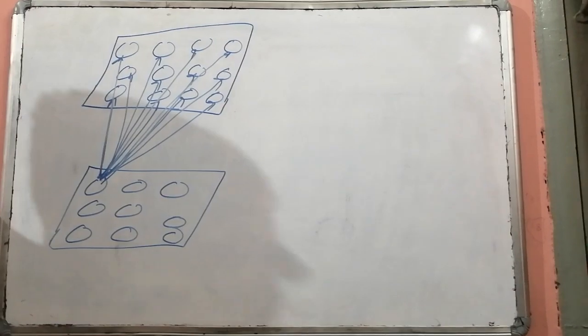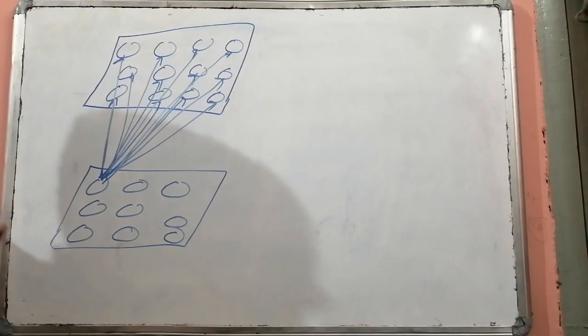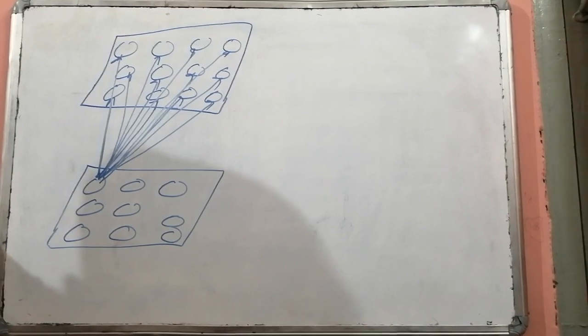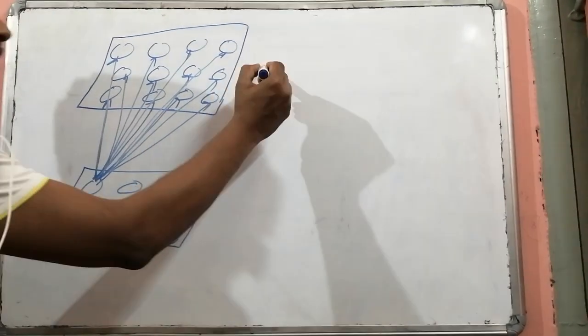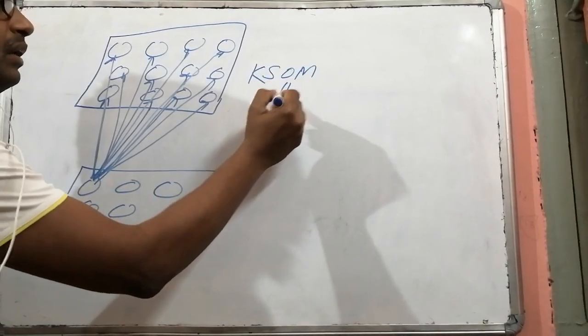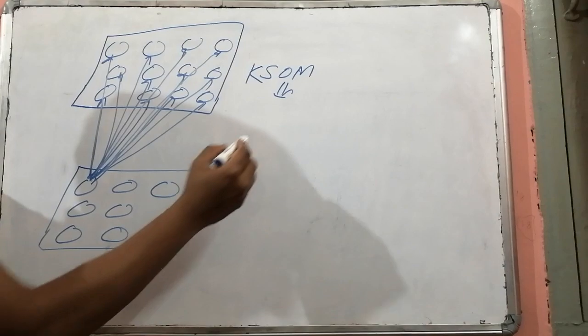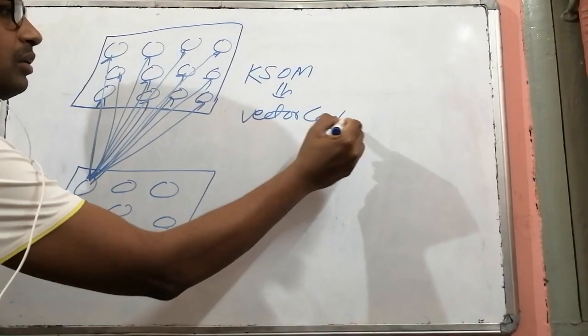Now these two architectures must have made your understanding clear, means what kind of connections are there in the Kohonen's self-organizing map. It can be considered as vector coding algorithm. Means Kohonen's self-organizing maps can also be considered as vector coding algorithms.